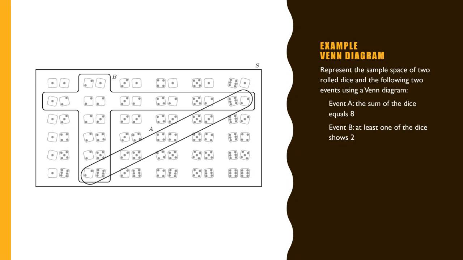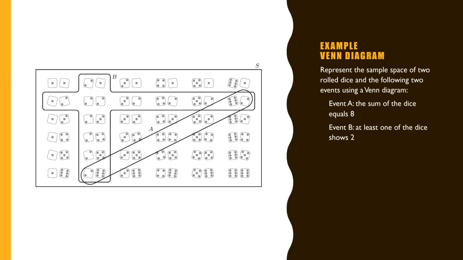So we have 2 events, event A and event B. Event A is the sum should be 8. If you organize all this in a sample space in such a way that we can have a collection without overlapping with others, we are choosing in this fashion. So if you see, the A is like this diagonal, which is all the dice.